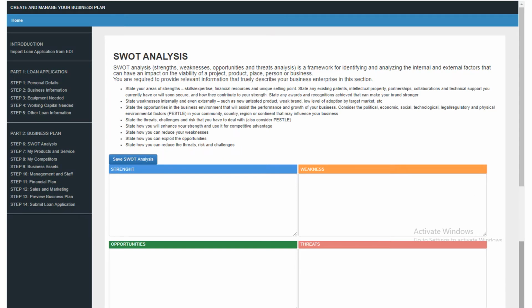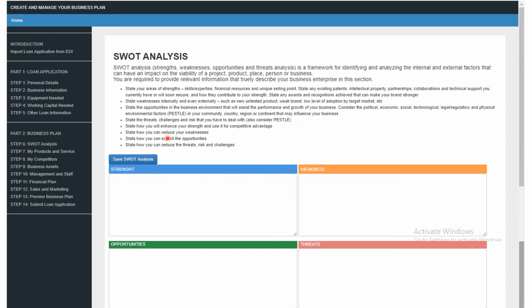Now for the business plan, if you look through my work here on the left, remember we've started working through this. We have already done part 1, which is the loan application. We have completed steps 1 to 5. So we are now going to part 2, which is steps 6 to 14. Right here, we are clicking on SWOT analysis, which is step 6.